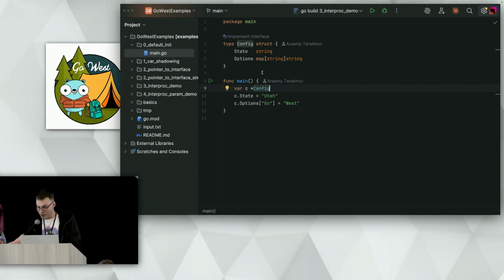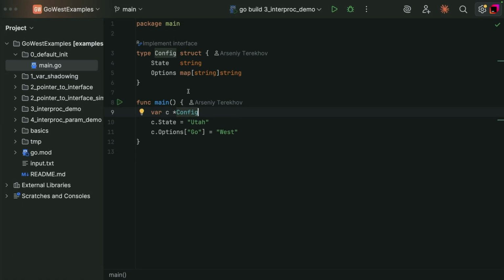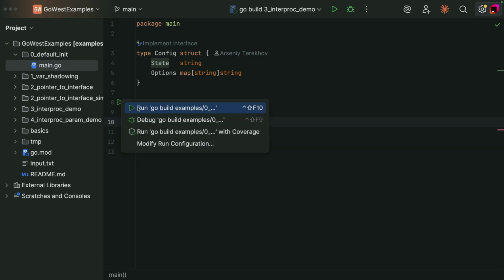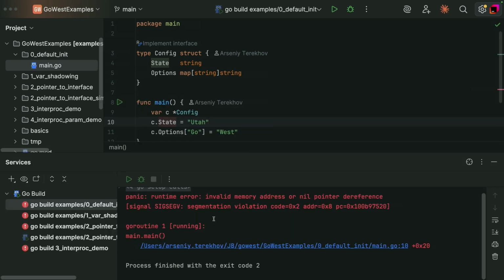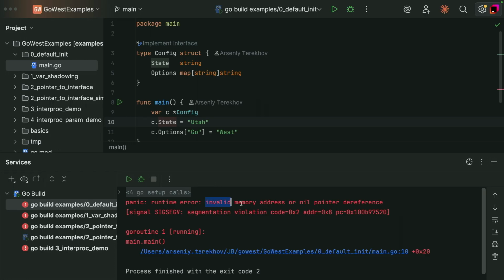Yep. Okay, let's start. In this section, I will show you some examples of nil dereferences, and I will investigate them. So let's start with a warm-up example. Here we declare a config variable C, and then we set its fields. As you may guess, if I run this code, it will fail. Let's check it. And yeah, here we get a panic due to nil pointer dereference.